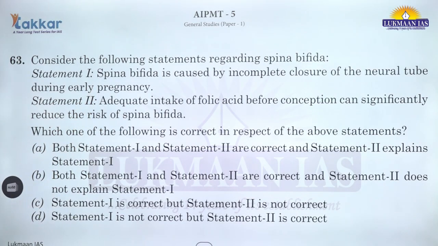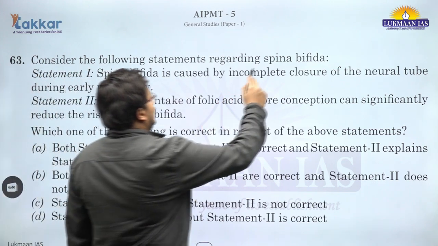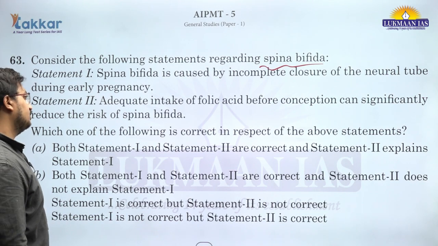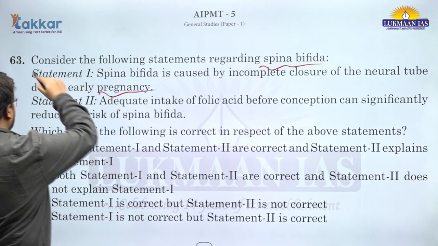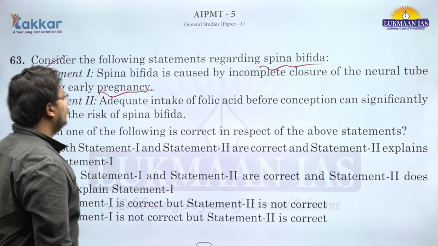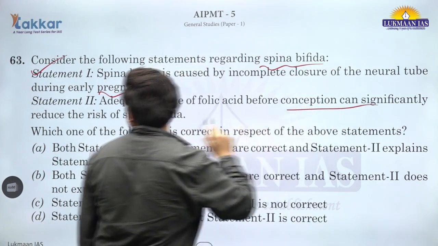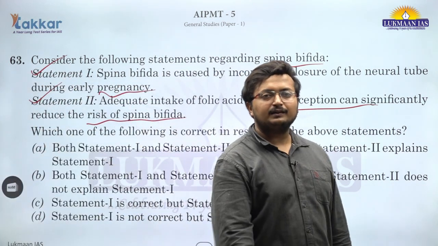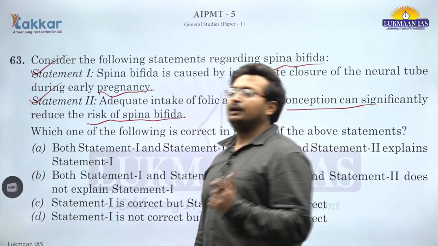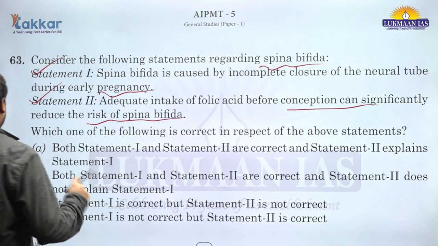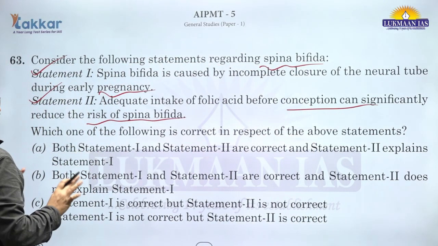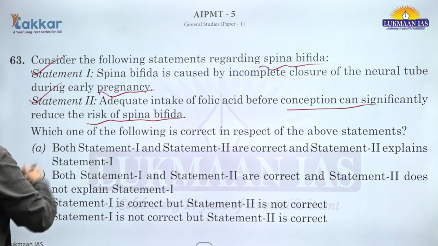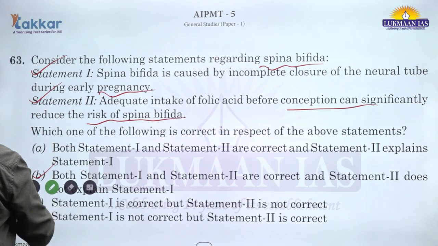Question number 63. Consider the following statements regarding spina bifida. Spina bifida is caused by incomplete closure of the neural tube during early pregnancy. This is correct. And adequate intake of folic acid before conception can significantly reduce the risk of spina bifida. This is also correct, and that is why pregnant ladies are advised to take folic acid supplements. So both statements are correct, but there is no linkage. The first statement talks about why spina bifida happens, the second talks about the remedy, but there is no direct linkage. So B is the correct answer for question number 63.